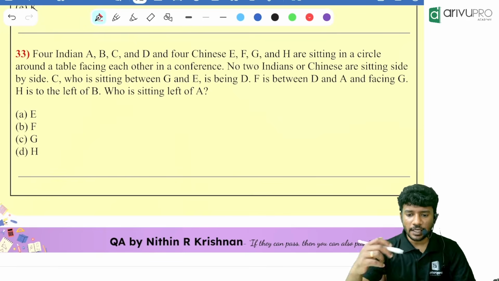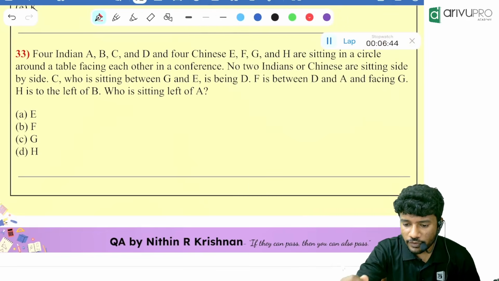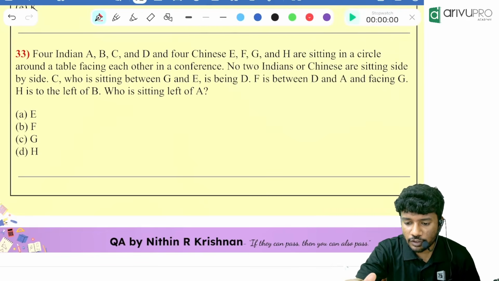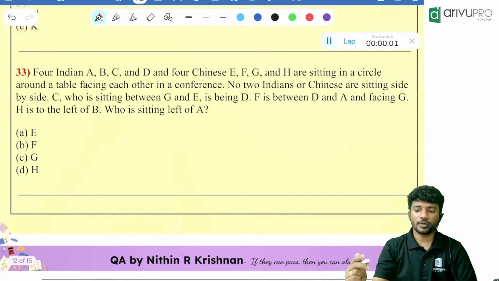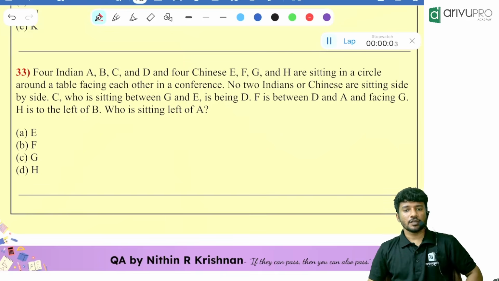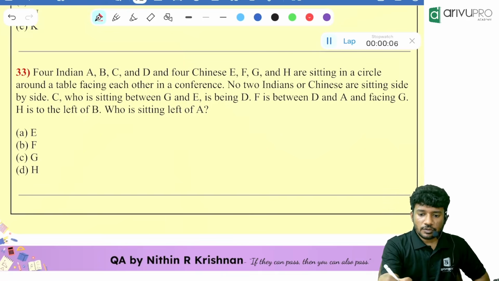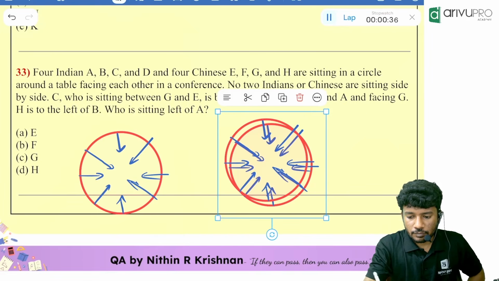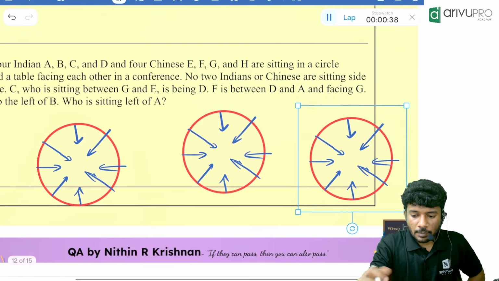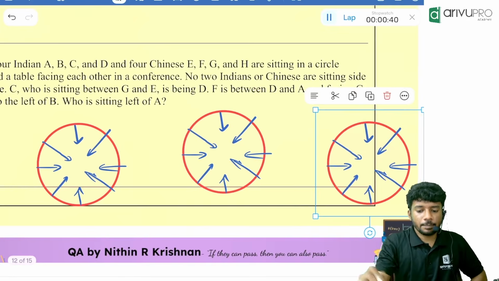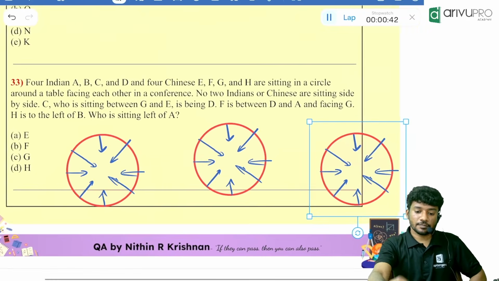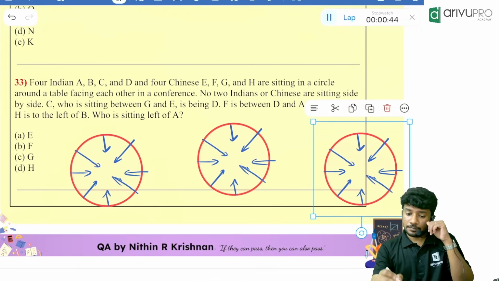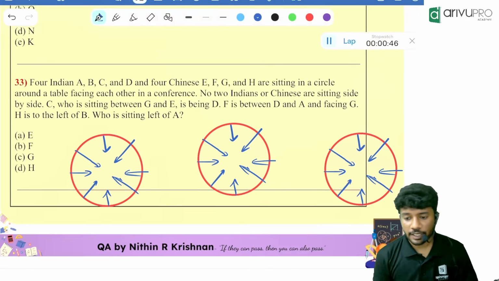Solve it for me. The timer starts now. Always keep 2 drawings ready for yourself. It will help you out. Okay, 1 minute I'll give you. Meanwhile, I'll also draw it and keep. I'm keeping a third circle as a backup if it is required. Try. Anyone got any answers?